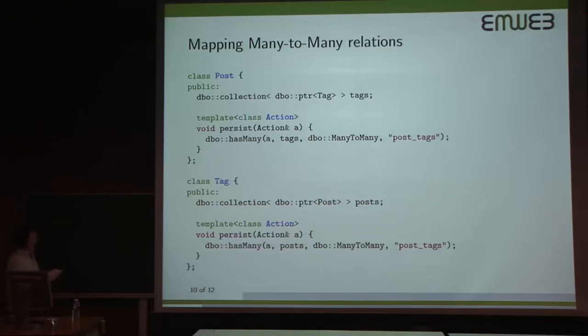However, here, obviously, this is going to be symmetrical. So here, instead of a pointer, we also have a collection. So now we will say that a post can have many tags, and tags can be reused over posts. So we have just a collection of tags. We have just a collection of posts. And here we say that a post has many tags, and there are many-to-many tags to a post. And then this particular field now has the meaning of the name of the join table that we're going to use in our database to connect these two pieces of information. So here we see exactly the same.